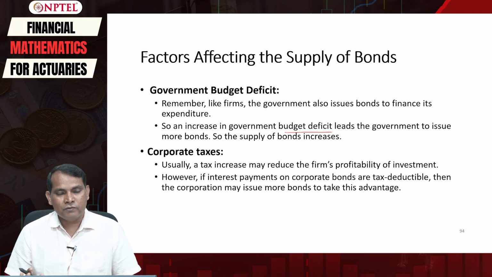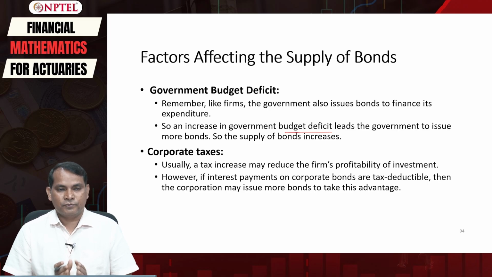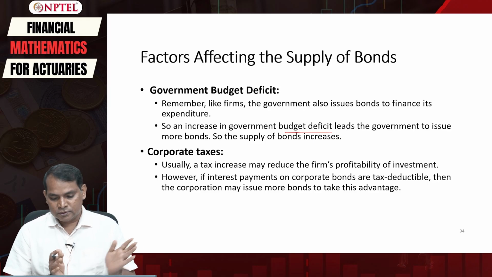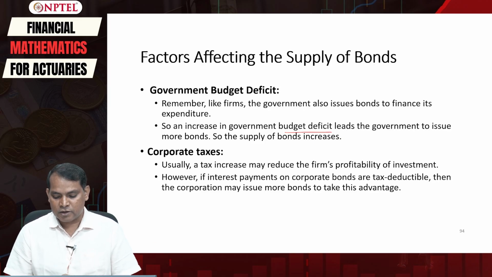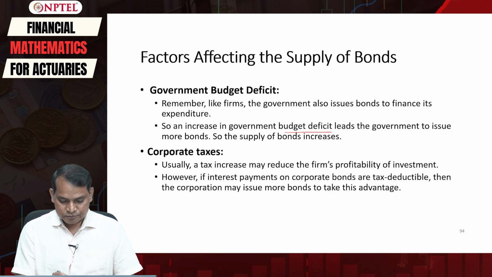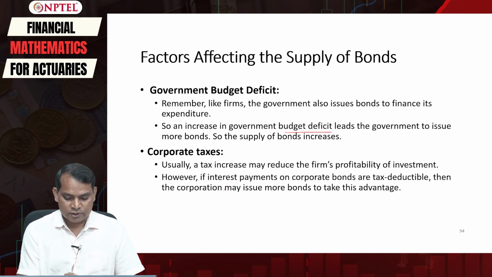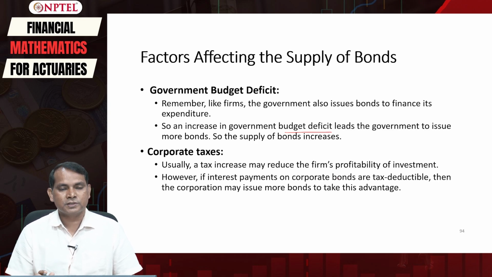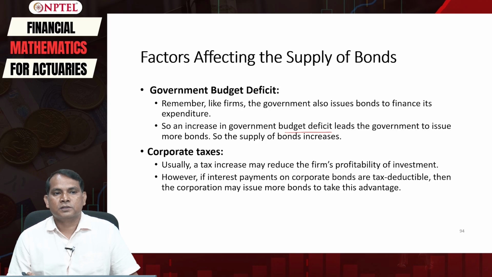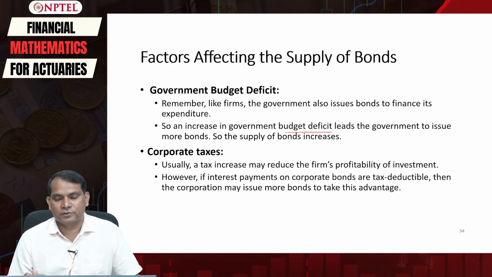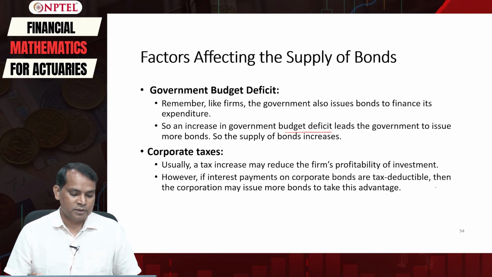And it happens also in practice, we expect firms to go more for debt financing to take the advantage of this tax shield, since interest payments on corporate bonds are tax deductible, right? So if that happens, then we will expect the corporate tax may increase the supply of bonds. So both can happen in case of tax.